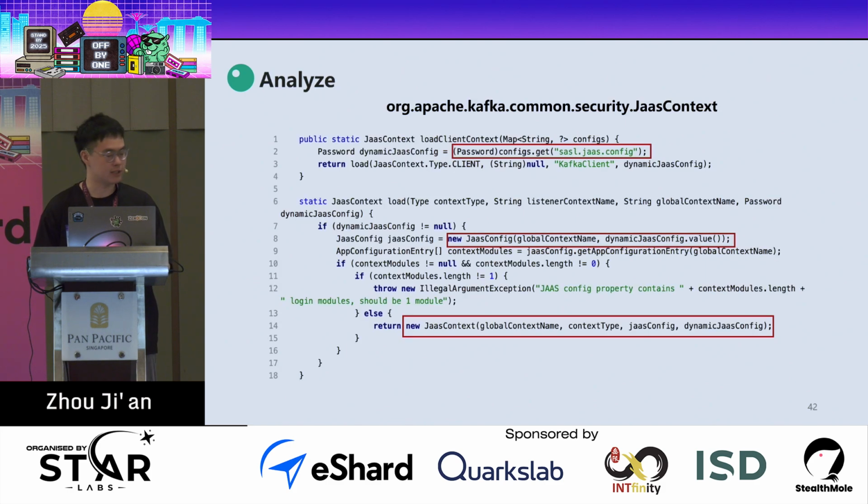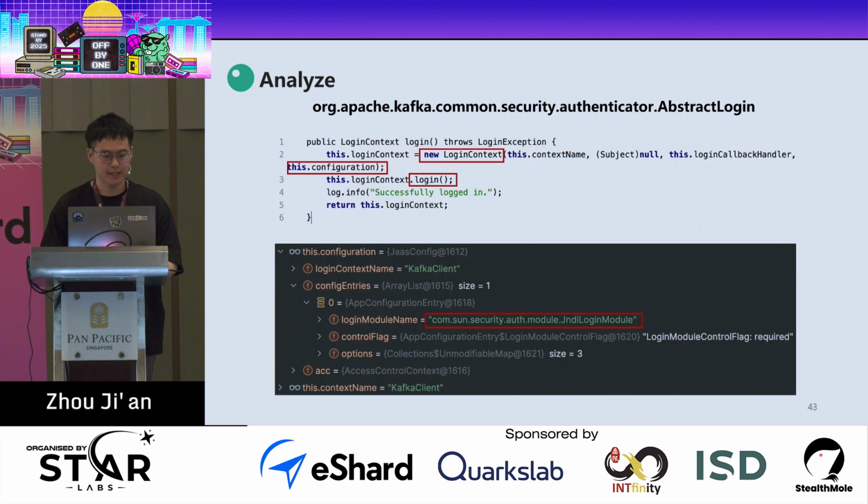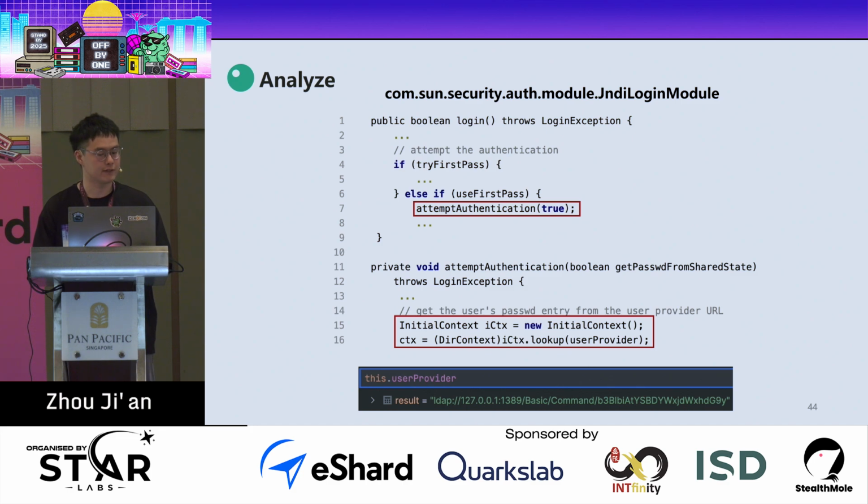Here we will focus on analyzing the most important part, since the entire process is highly complex. First, in the loadClientContext function, we get the configuration from sasl.jaas.config, and then we use this configuration to generate some instances like JaasConfig or JaasContext. Then in the login function of the AbstractLogin class, you can see that it creates an instance of LoginContext and then calls the login function. The configuration here is our JndiLoginModule. And this is the login function of JndiLoginModule, which calls the tempAuthentication function.